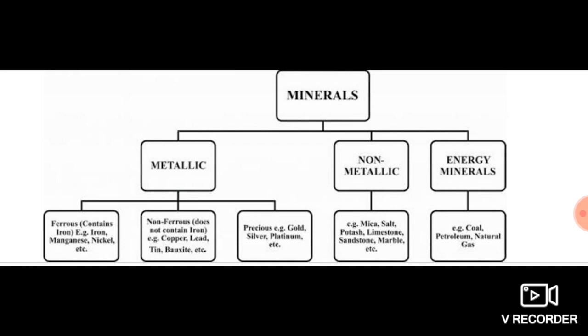So minerals are of three main types: metallic, non-metallic and energy minerals. From metallic minerals, metals can be extracted. Non-metallic minerals are the opposite of it. Energy minerals give energy resources. And for metallic minerals, if it has iron, it is ferrous. If no iron, that is non-ferrous. If it is precious, then it is a precious mineral.